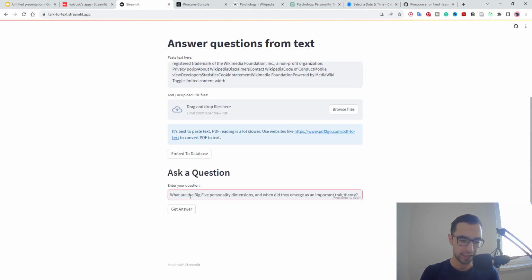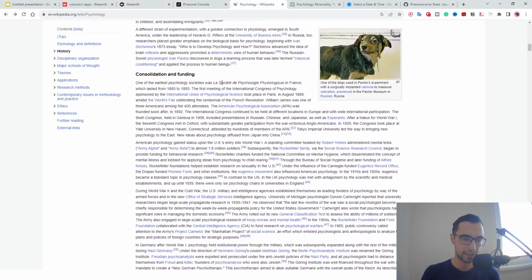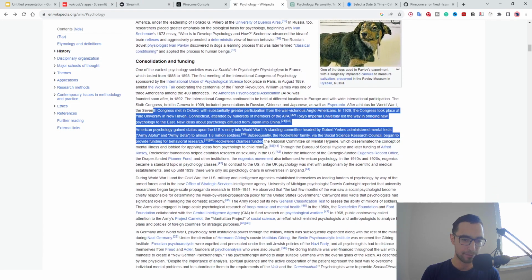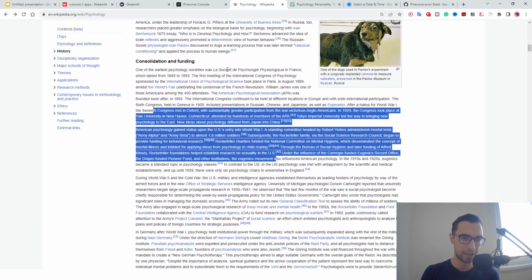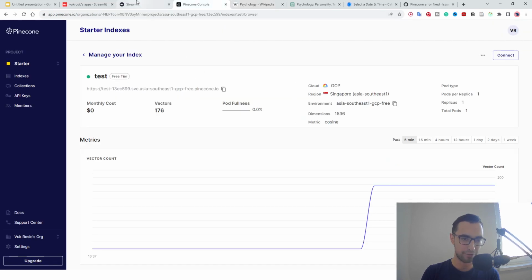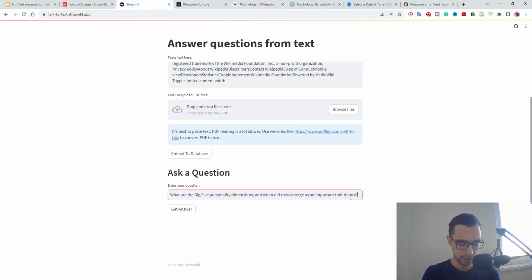So for example, if I say, what are the big 5 personality dimensions, and when did they emerge as an important trait theory? Now this is basically, imagine if you are asking ChatGPT, but ChatGPT is going to actually also get the most relevant piece of text, for example, this piece of text, and then it's gonna answer based on this piece of text.